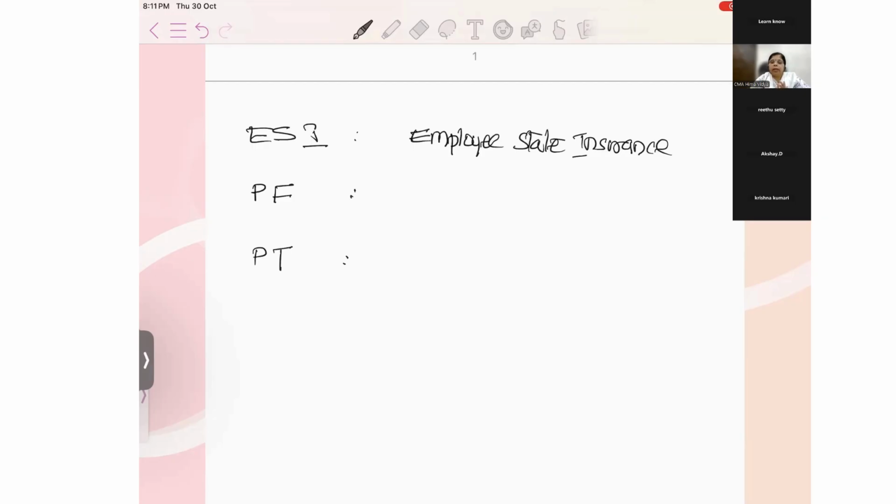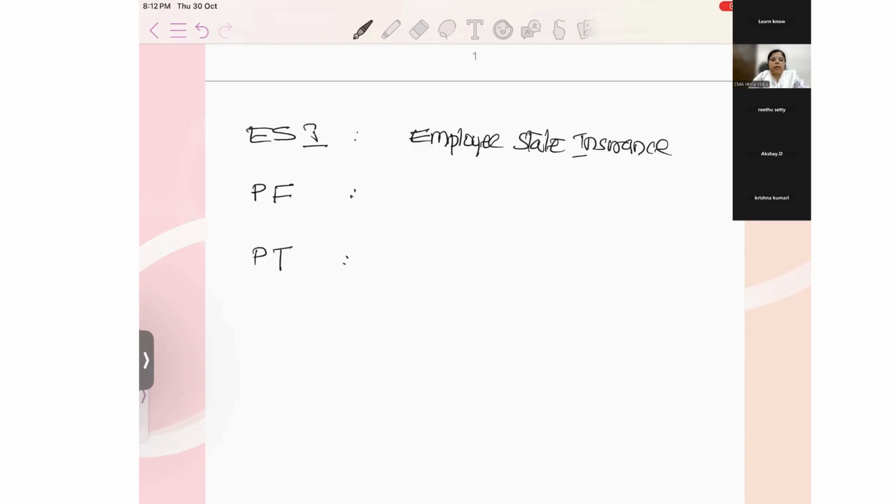And here, so many rules are there actually. In ESI, so many rules are there. Means who should maintain or register, and what are the benefits of ESI. A lot of benefits are there from ESI for every employee. The employer will deduct some percentage from the employee's salary, and he also gives some contribution to the Employee State Insurance department for their health benefit.